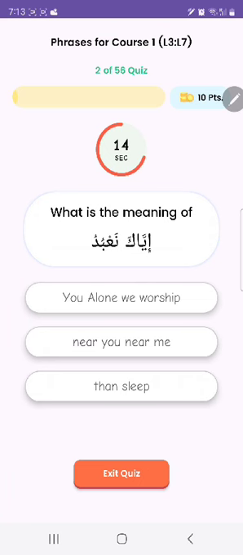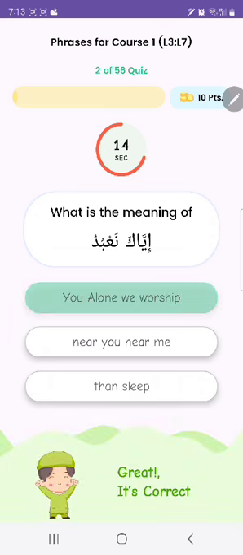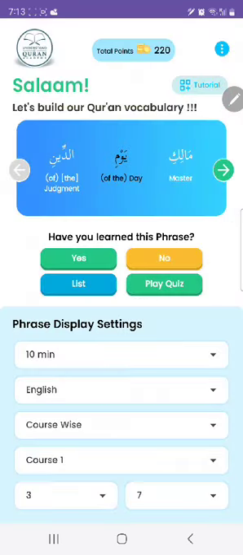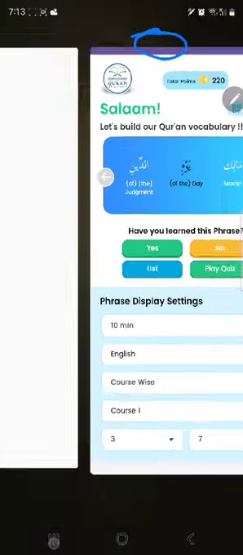Iyyaka na'budu, you alone we worship. Yes, it's correct. And for every right answer I get 10 points, as shown here. If I exit the quiz, I can see the number of points that I have earned so far by playing different quizzes. Now that is about settings of the widget.